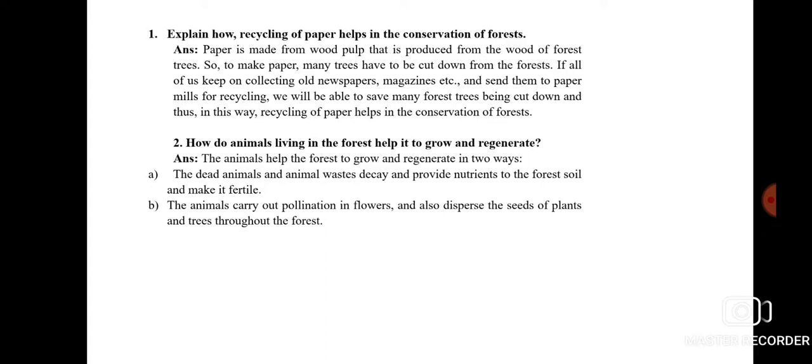And in this way they provide nutrients to the forest soil. Next, number 2, the animals carry out the pollination in flowers. You all know that insects carry out the pollination in flowers, plus they also help in the dispersal of seeds of plants and trees throughout the forest. That helps in the process of seed germination. So this is how the animals that live in the forest help it to grow and regenerate.